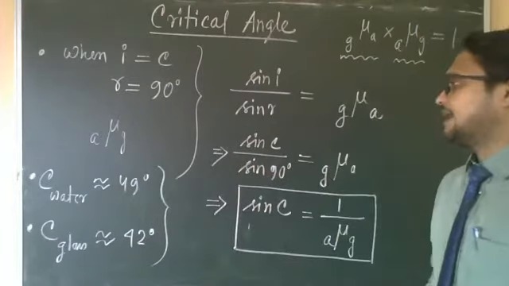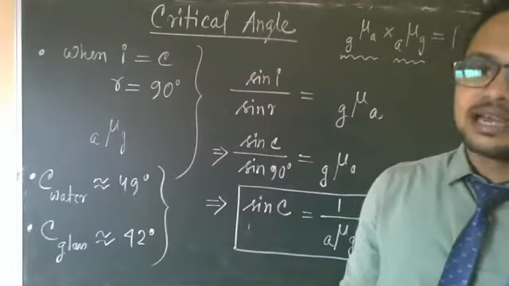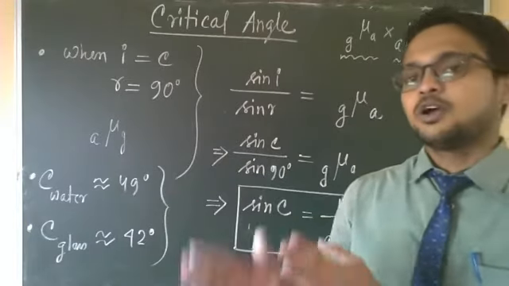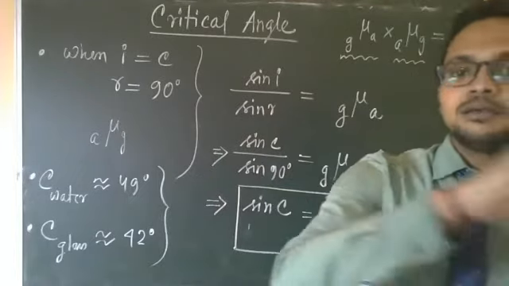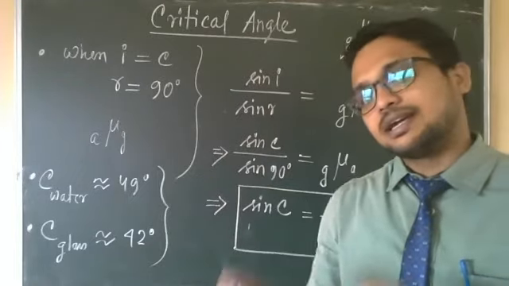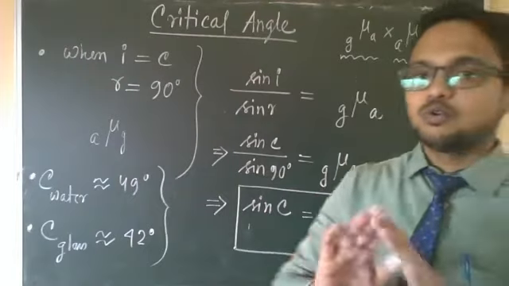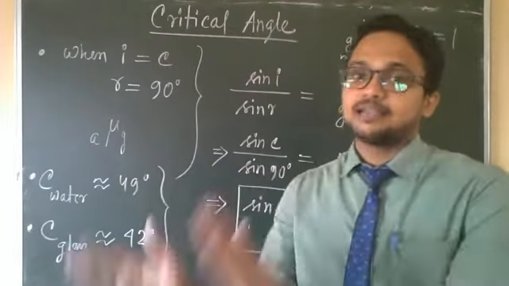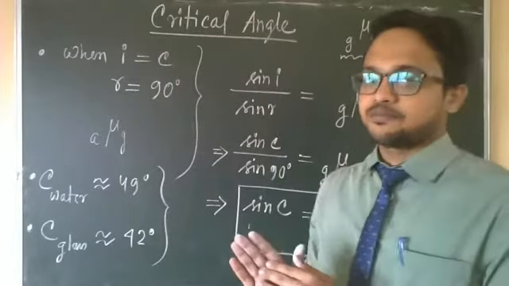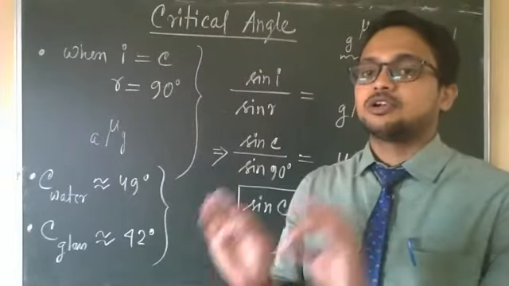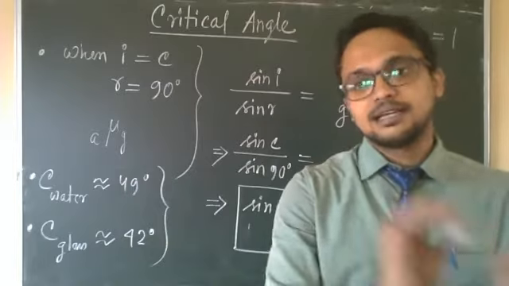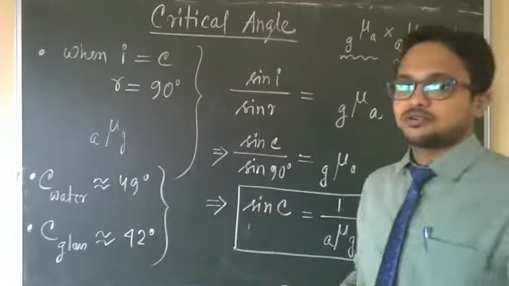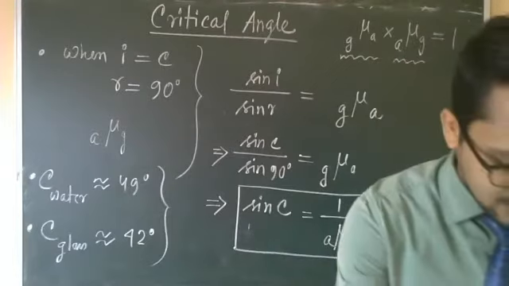When the angle of incidence is greater than the critical angle, all the light will bend and enter into the denser medium again. No light will enter the rarer medium. That phenomenon is called total internal reflection, and it follows the law of reflection. We'll discuss that elaborately in the next class.